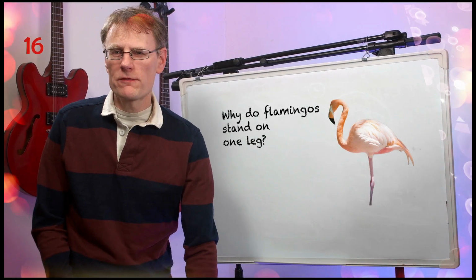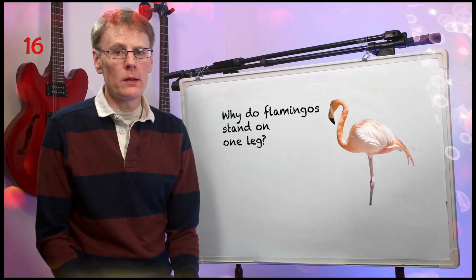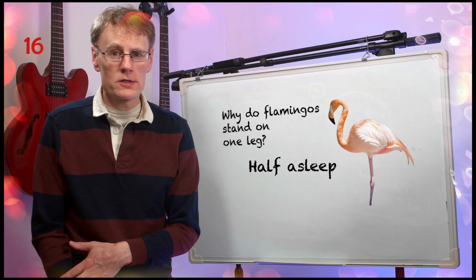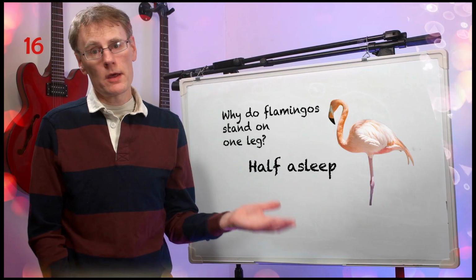And finally, why does a flamingo stand on one leg? Well, it's half asleep. It's sleeping half of its brain and half of its body at a time, keeping the other half open and alert, looking out for predators. Once half has had a good rest, it'll swap and sleep the other half of the body.